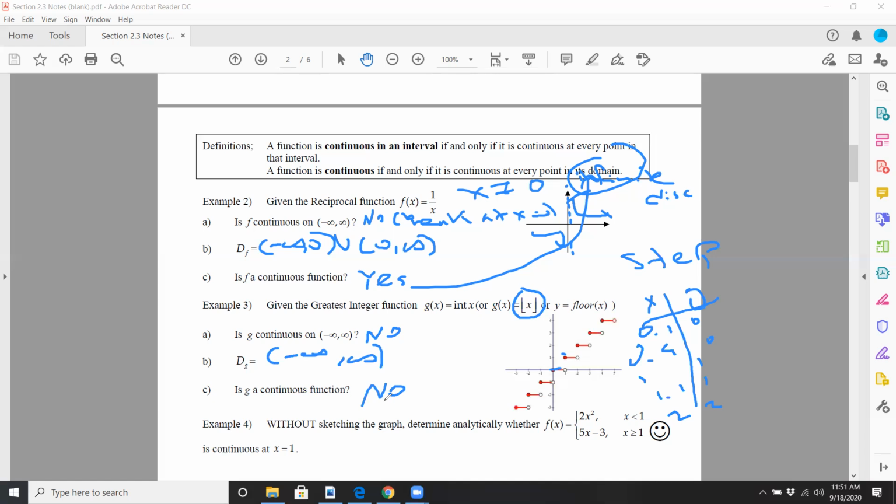For example, it's not continuous at x equals 1. Because f of 1, of course, equals 1. But the limit as x approaches 1 of f of x, or g of x, I guess, did not exist. Because your LHL and RHL were different, right? So that's what's happening there.